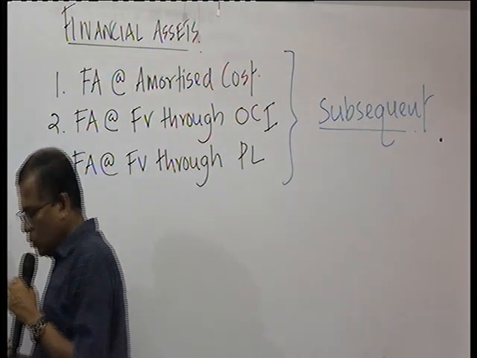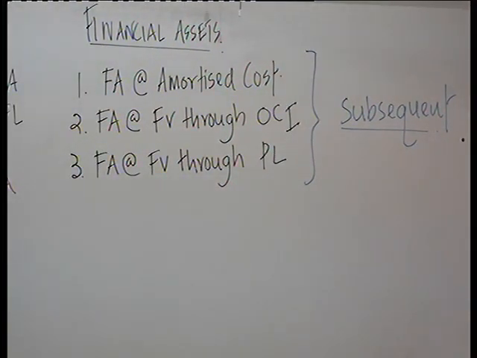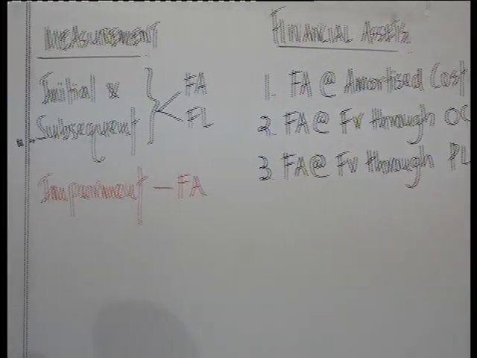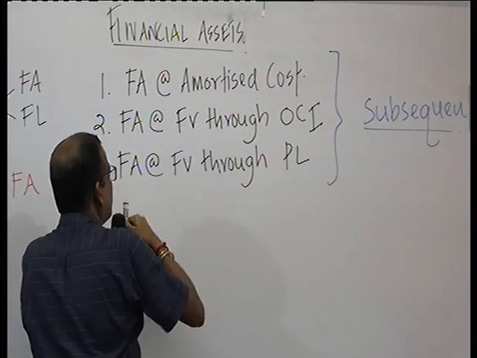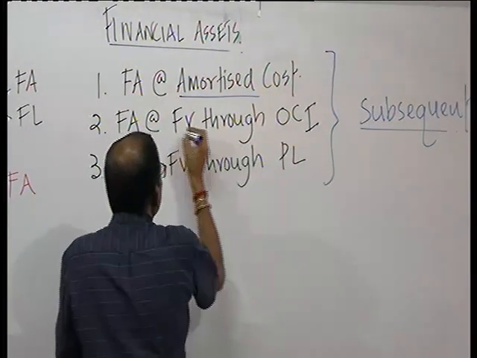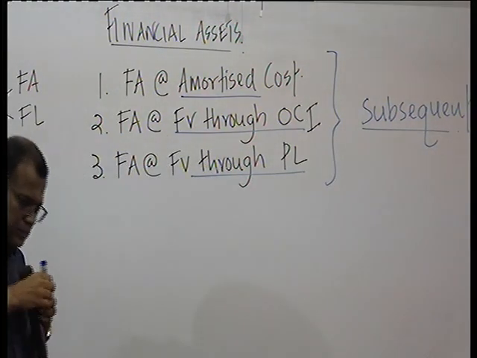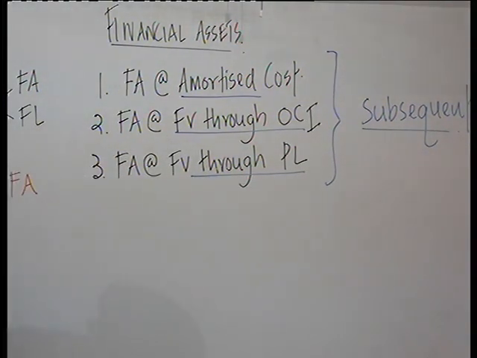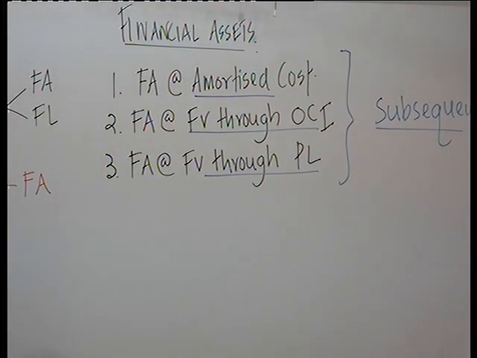Now look at this. Now it is the time for us to learn about these three categories. Financial asset at amortized cost. This is amortized cost. This is fair value through OCI. This is fair value through P&L. They have to fall into one of the three categories.